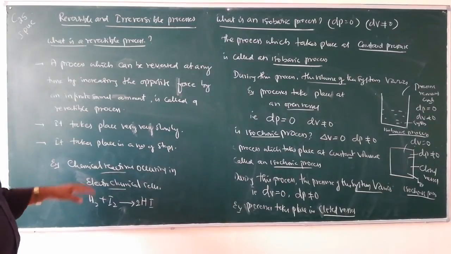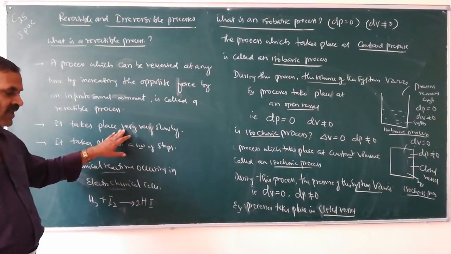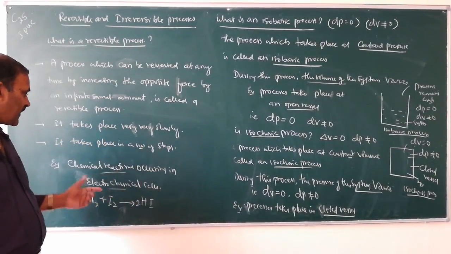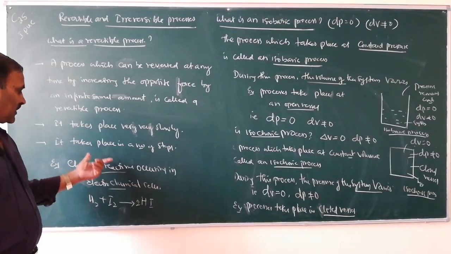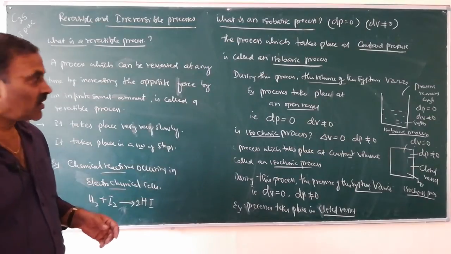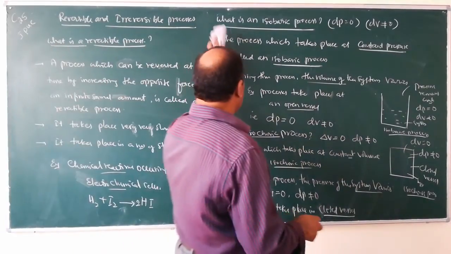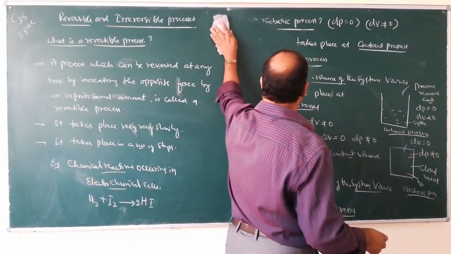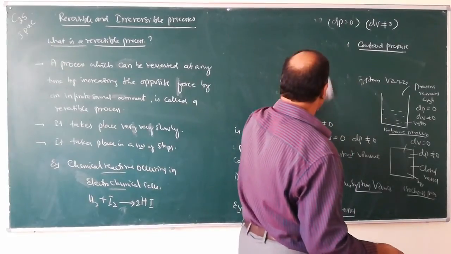Reversible processes take place very slowly, and they take place in a number of steps. The whole process does not take place in a single step. It takes place in a number of steps.